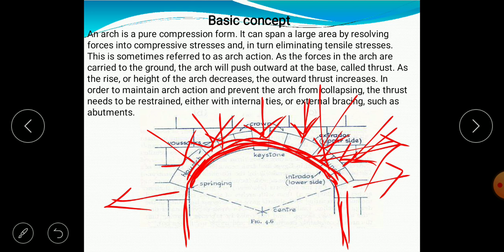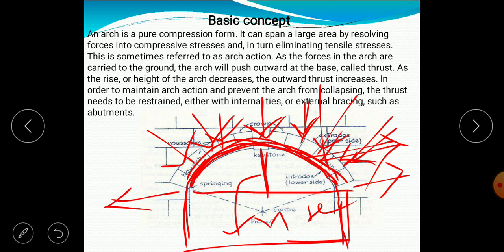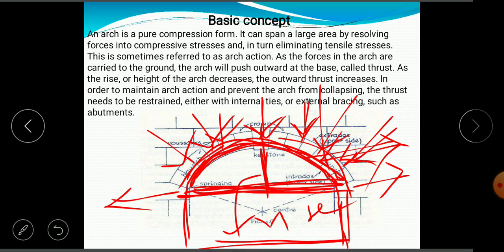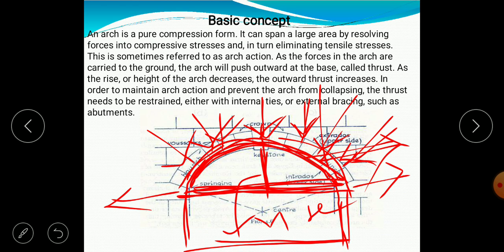Okay, as the rise or height of the arch increases, this is the rise, this portion is the rise. We should not take it from the base of the support, we have to take it from the starting portion of the support where this arch rests. From there to the center point of the arch is known as rise. So as the rise or the height of the arch decreases, the outward thrust increases.